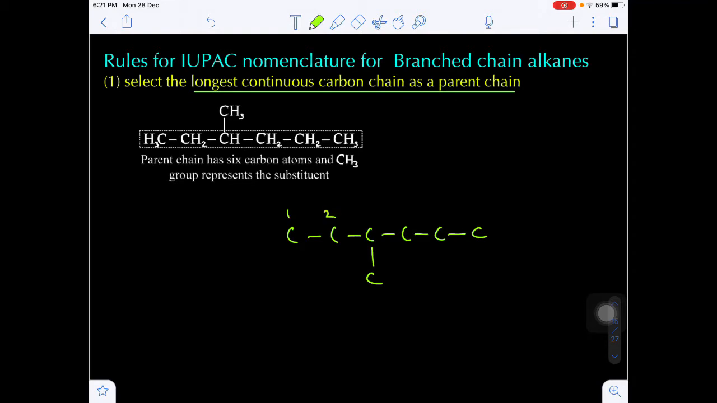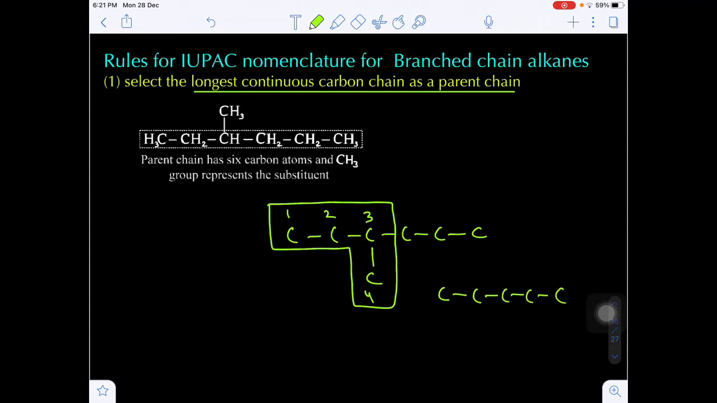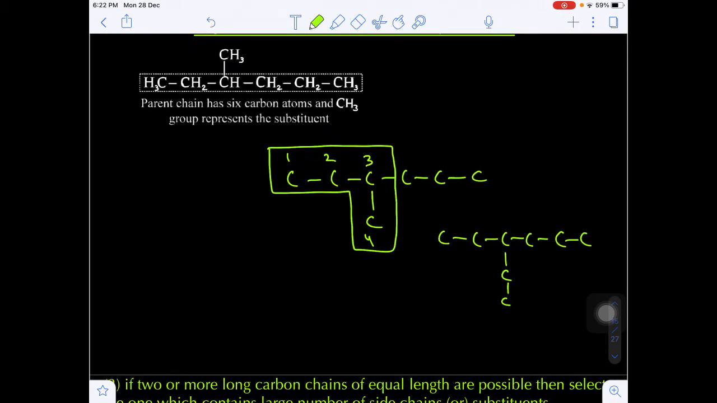Suppose I give the numbering 1, 2, 3, and this will be 4. How many carbons in this direction? Only 4 carbon atoms will be present. Now come to another option. Total we have this structure. Now again I am taking 1, 2, 3, 4, 5, 6. Yes, this is a 6 carbon continuous chain. Here only a 4 carbon continuous chain, here I will get a 6 carbon continuous chain.